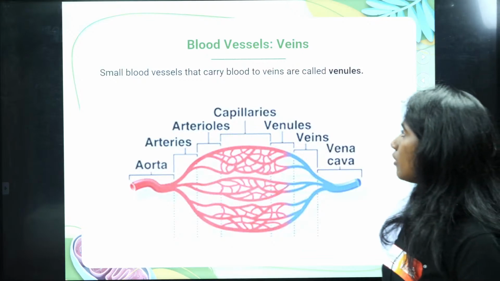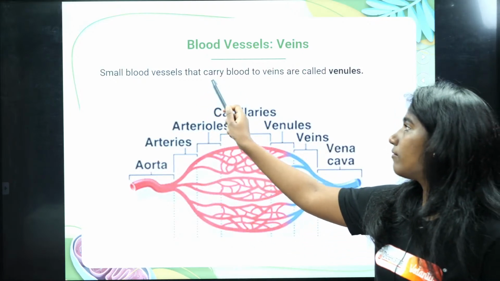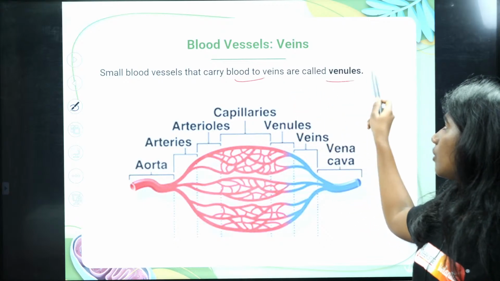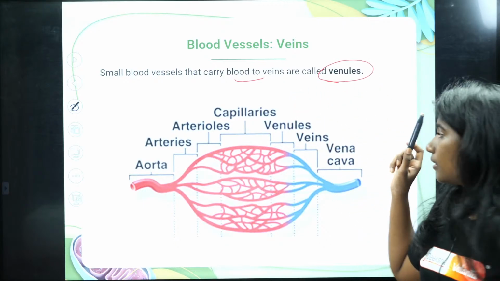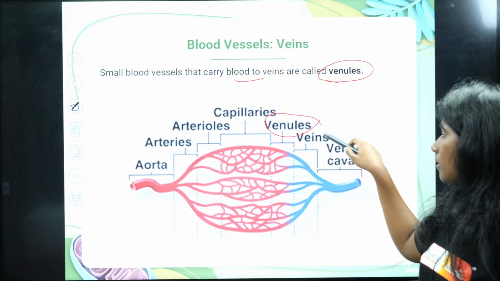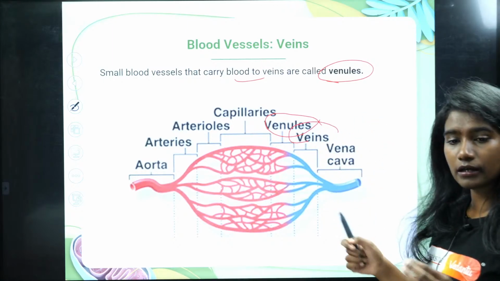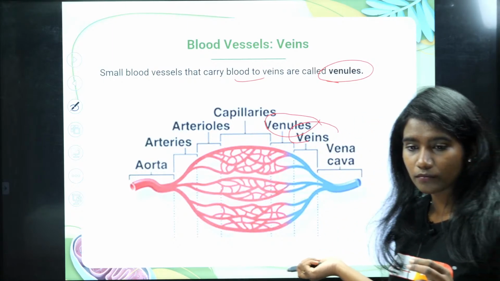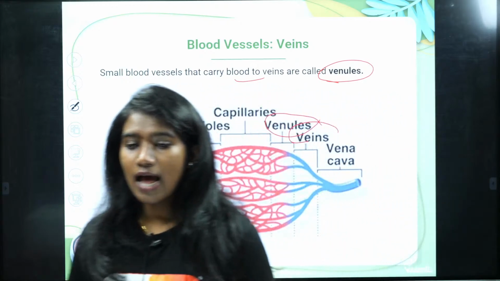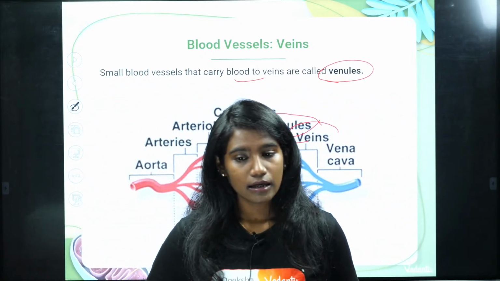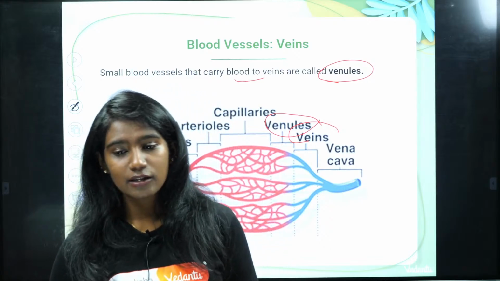Fine. So like I've already told you, the smaller blood vessels that carry blood to veins are called venules. Again, venules further join veins. What will happen if there are no blood vessels? Yeah, a nice question.